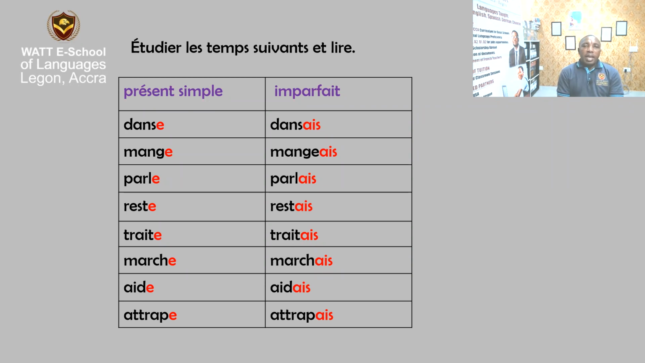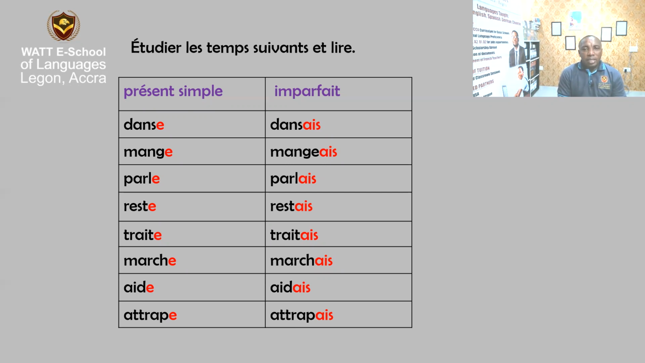With the verbs aide and attrape, I didn't say je aide because at the end of the je, there's a vowel, and aide also begins with a, which is a vowel. So the vowel of the je should be taken away and join the je apostrophe with the verb. That's why I said j'aide.